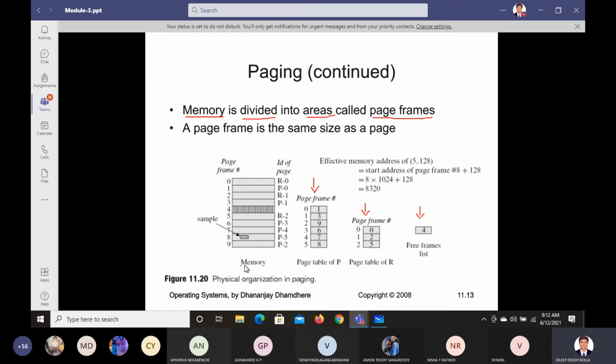So this is your memory. In this memory, we have locations starting with 0 and ending with 9, which means there are a total of 10 locations, out of which this 4th location is completely free. So that's why in the free frames list we have 4. Any doubts in this?